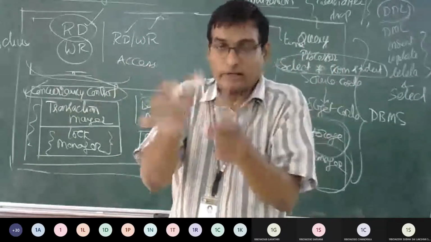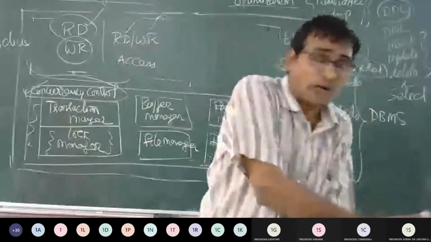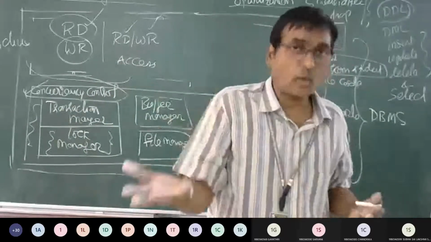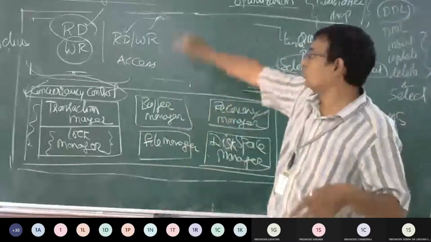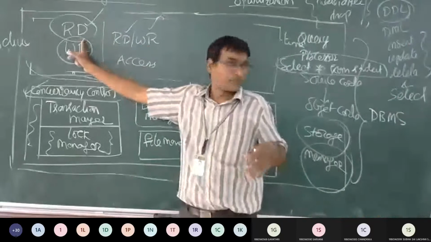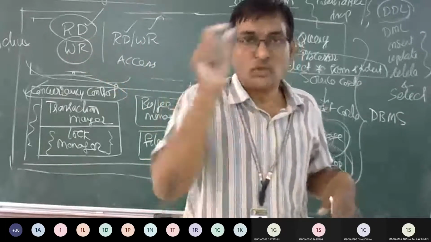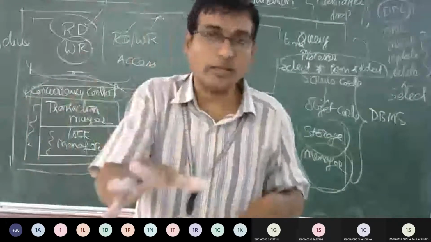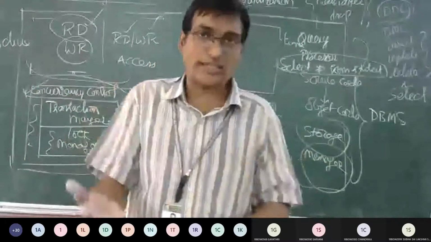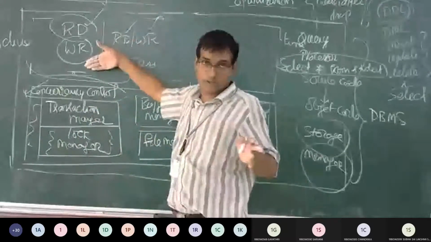For example, if you are seeing Where Is My Train, you click the train number and you will see the details. You can't modify the train time, you can't modify the location where it is. We can see only those values, so that is a read operation. Assume you have the ECAP software: you can update your mobile number, you can update your email. So you get read-write access.